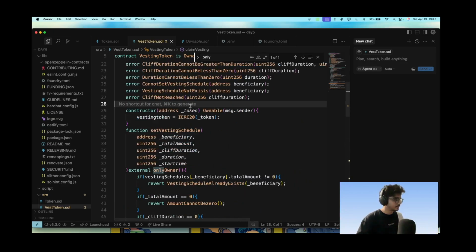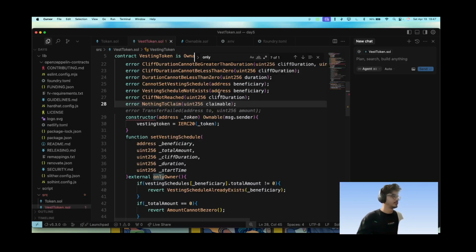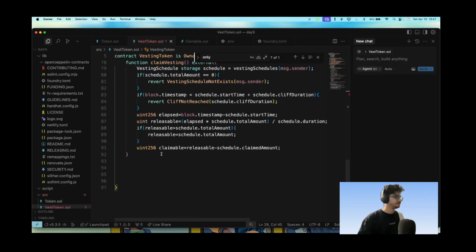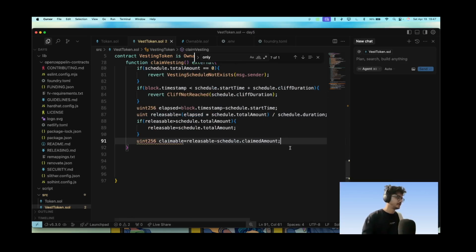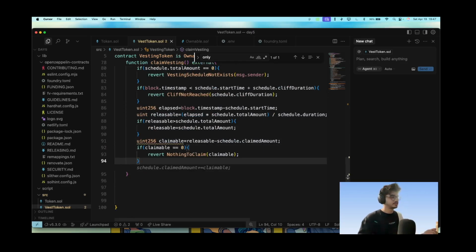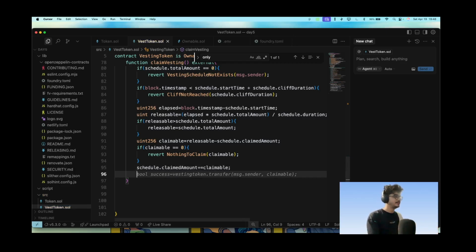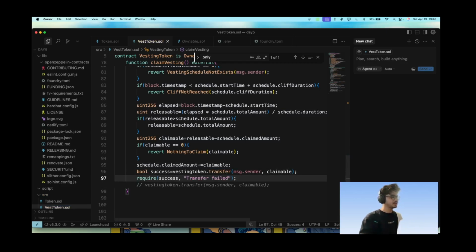So let's make an error here. Error NothingToClaim. And we'll go for uint256 claimable. If claimable is equal to 0, then it is nothing to claim. If it is not, then we release those amounts. So schedule.claimedAmount will say that this amount has been claimed, and then we will transfer those tokens to msg.sender. That is a very simple contract for the person.